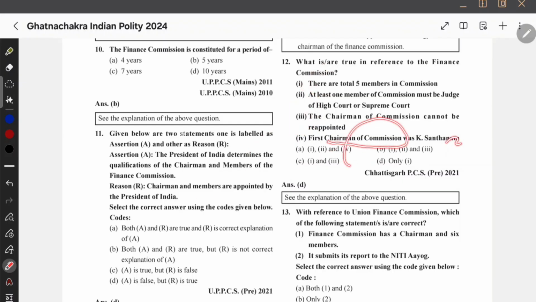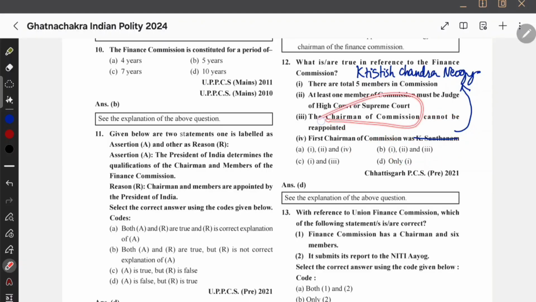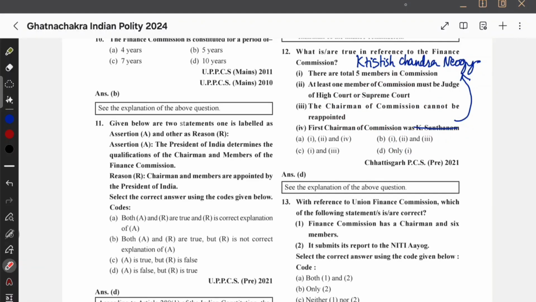And then, first chairman of the commission, I think this is wrong. I don't know who is the first chairman of the commission. It's Kshitish Chandra Niyogi. That is this. Okay. So you need to cancel this. Chairman of the commission cannot be reappointed. Is that correct?